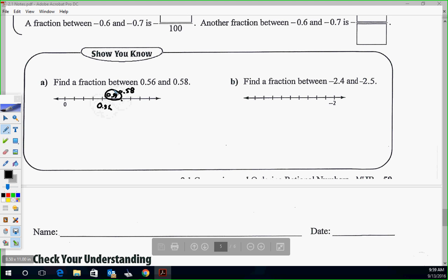Okay, and then how'd you write 0.57 as a fraction? 57/100. Okay, good. Did that reduce at all? I don't think it reduces either, so I think we're good. Okay, so that's good. 57/100 would be a fraction between 0.56 and 0.58. Perfect. Okay, Bree, how about you for negative 2.4, negative 2.5?